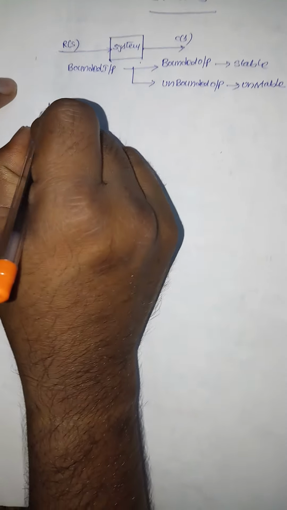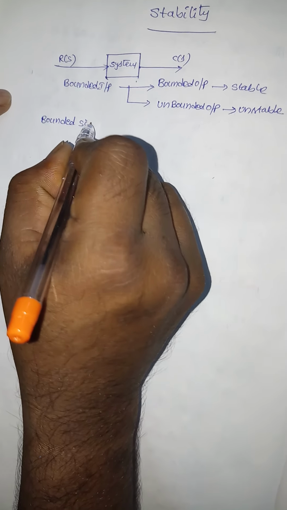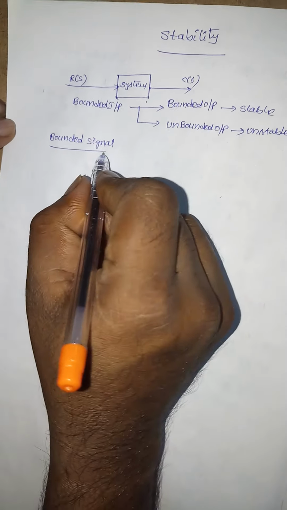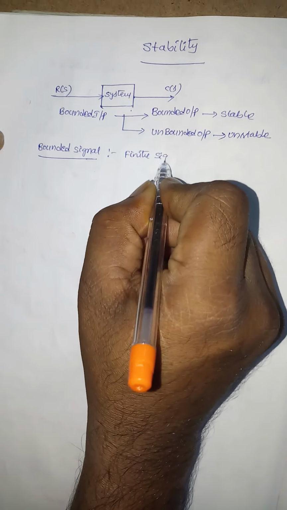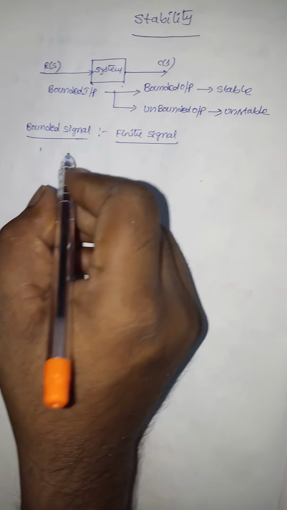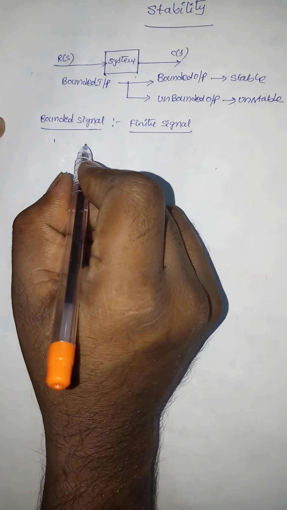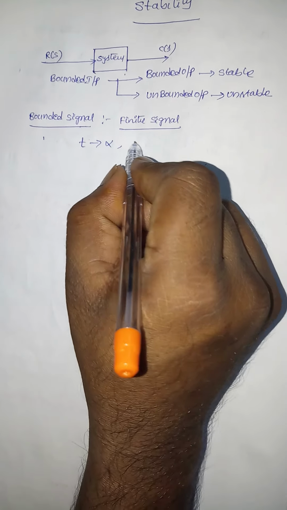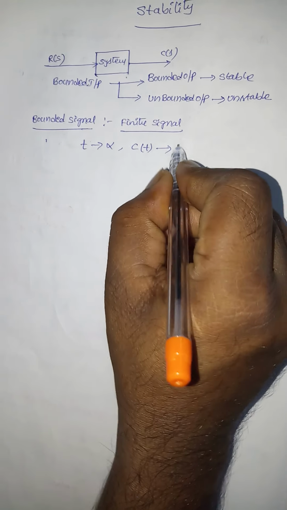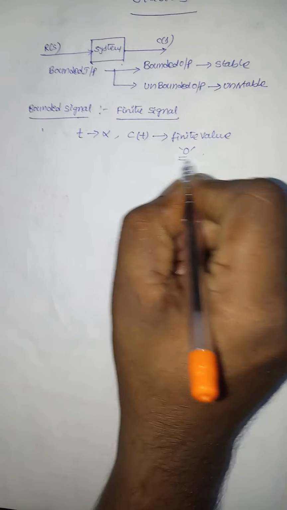Okay, so what is the bounded signal, or what is the unbounded signal? Bounded signal is also called a finite signal. It is a finite signal. Bounded signal means the signal has to provide a finite value whenever the time tends to infinity. That means for t tends to infinity, it has to produce a finite value, that is C(t) gives a finite value. Normally it is 0 for a bounded signal.